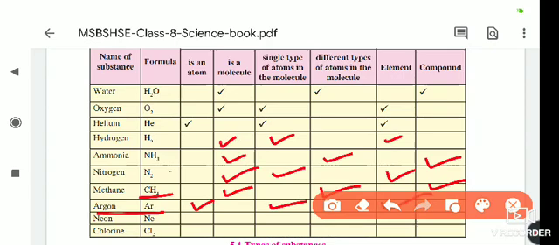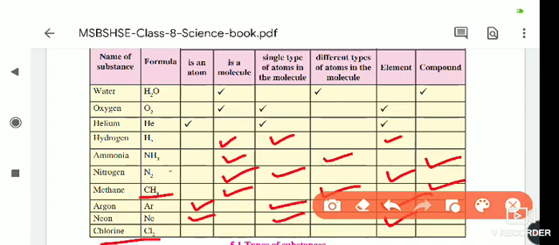Now we'll see the next, that is neon. Its formula is Ne. Ne for neon, so only Ne is present. Is it an atom or a molecule? It is an atom. It is not a molecule. Single type or different types? It shows the single type. Next, element or a compound? It is an element because only one type of matter is present in the neon.